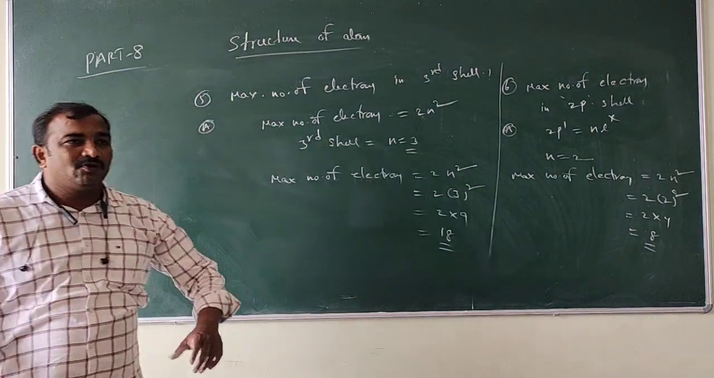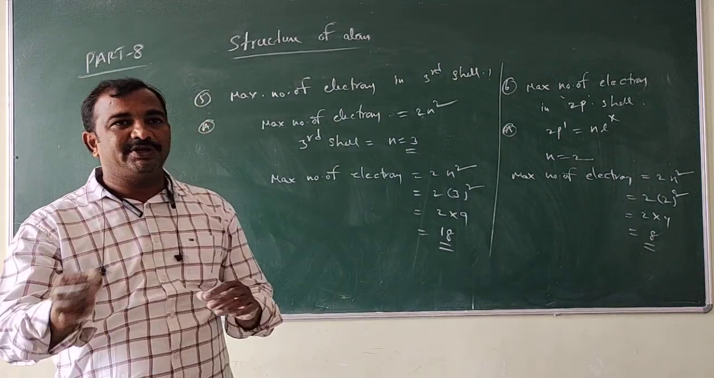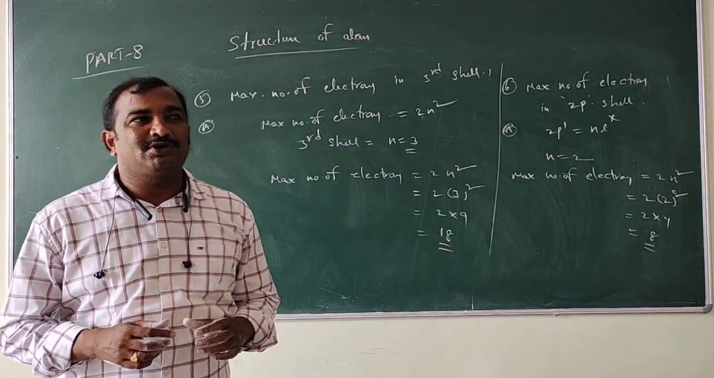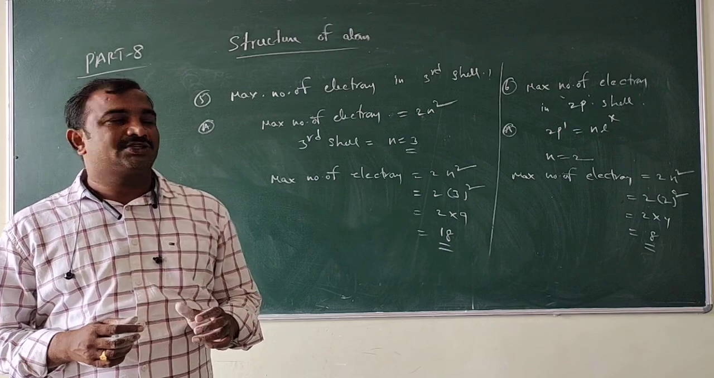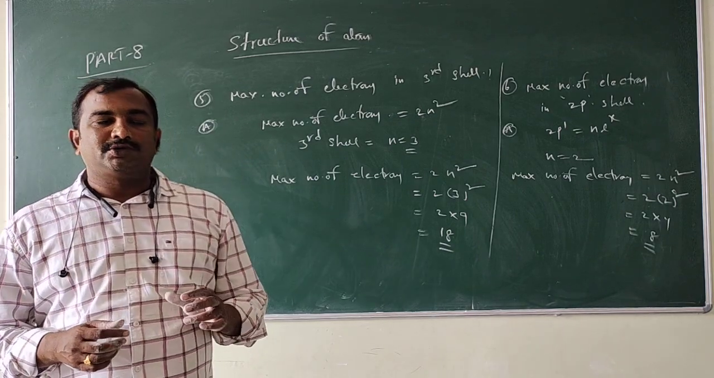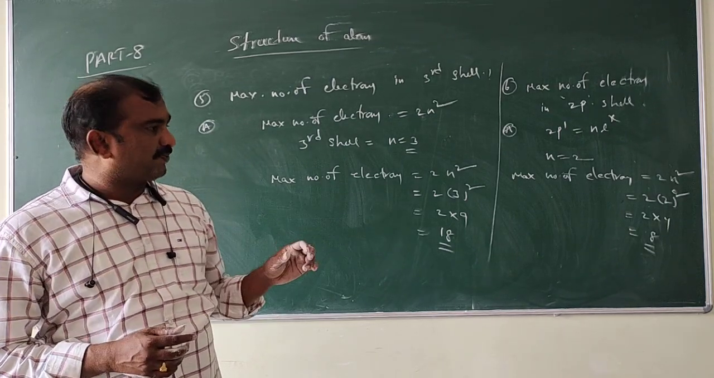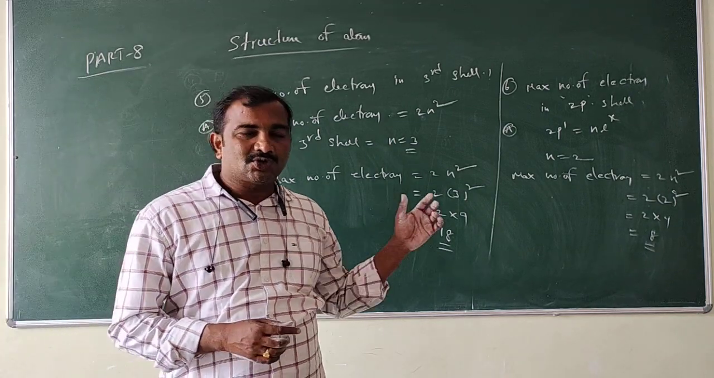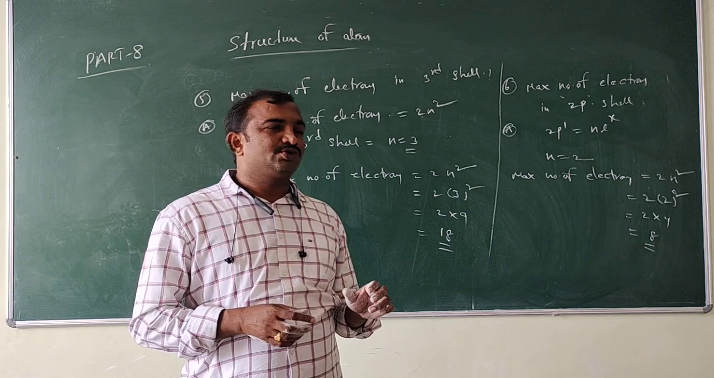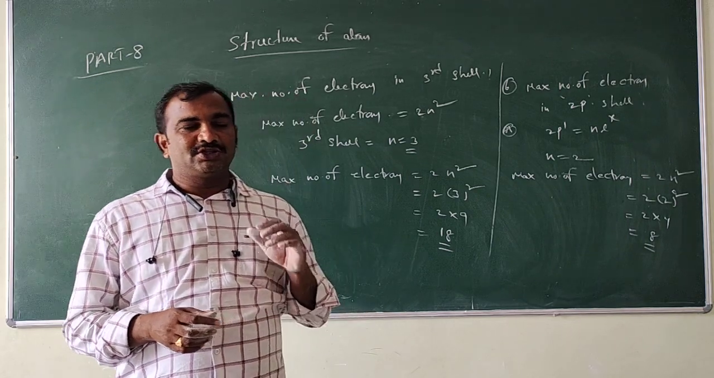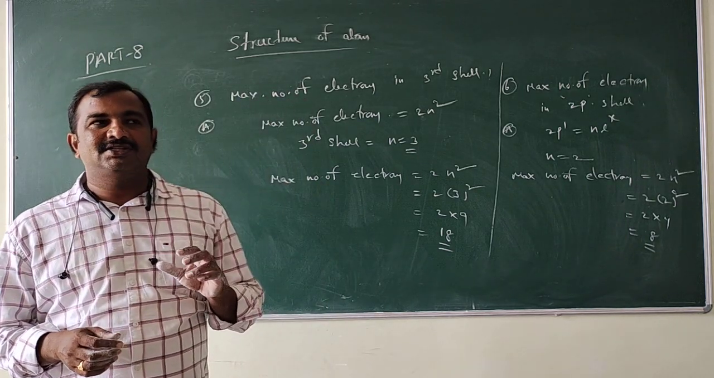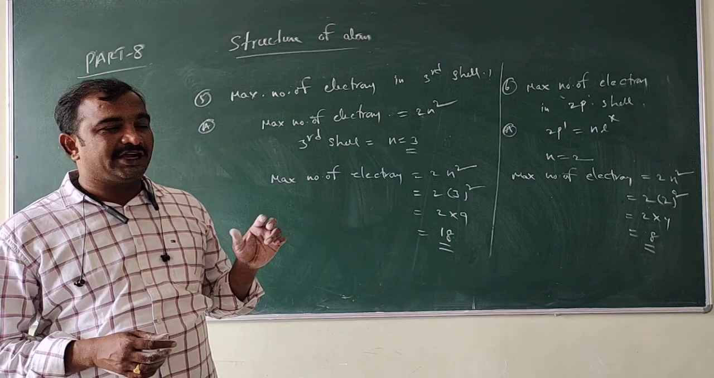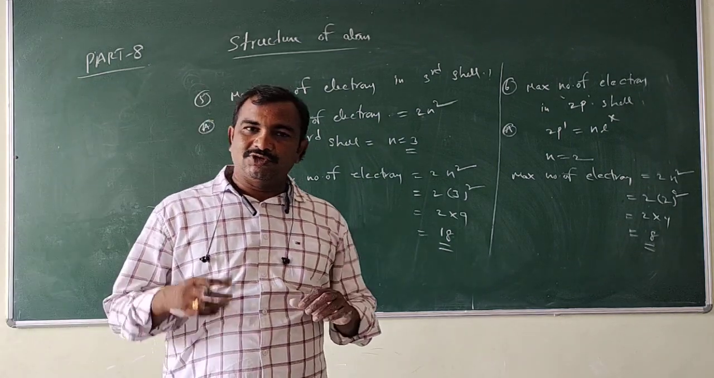So don't get confused. This is a very easy topic. This is a very important topic, quantum numbers, in the atomic structure chapter. If you understand the concept, this topic is very easy. So go through this video again slowly and listen to it and understand it, and you will have an idea about this. Thank you. Next we will go for the next topic.